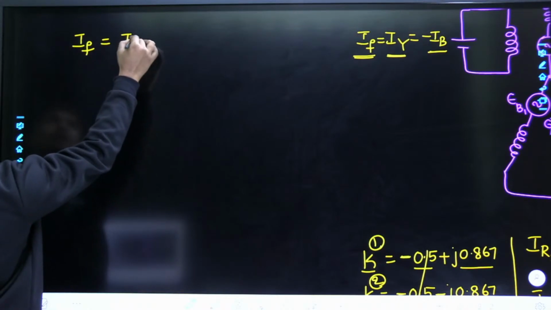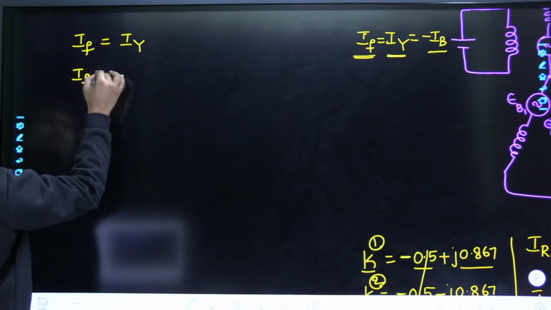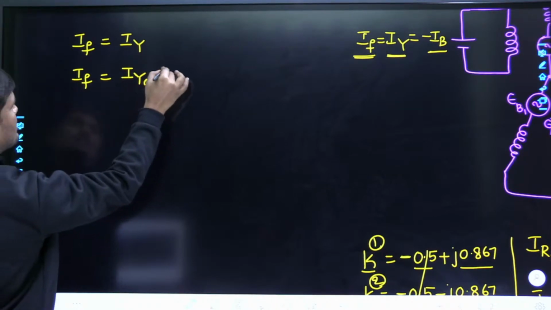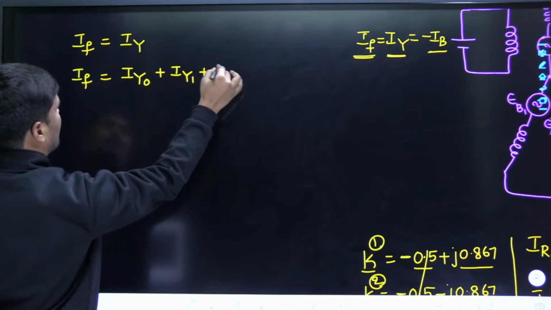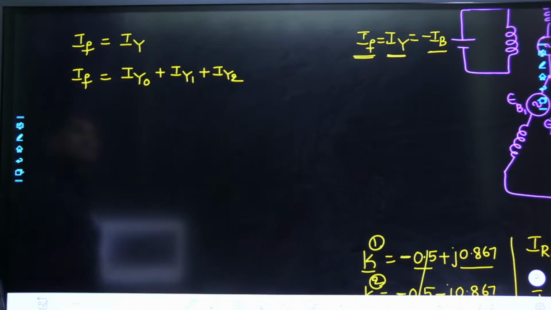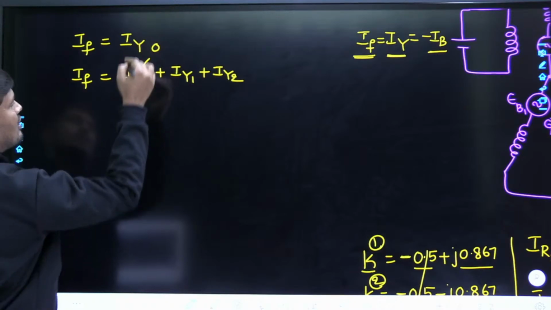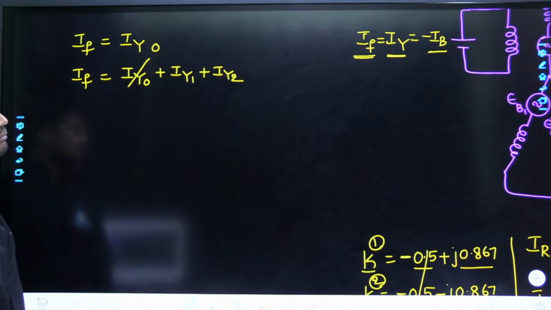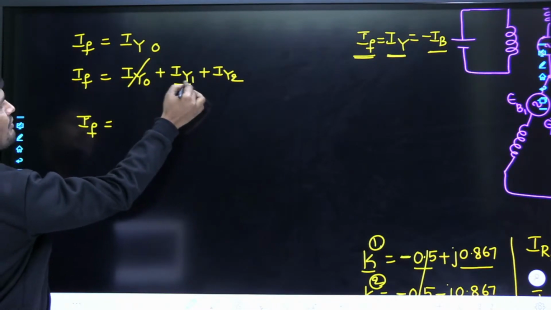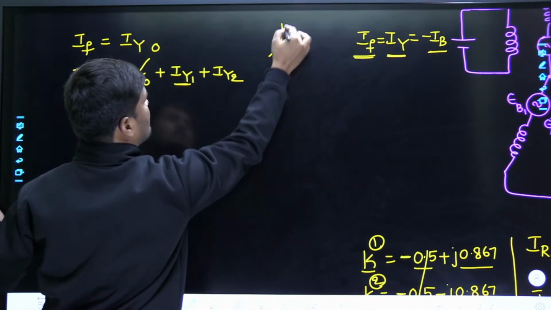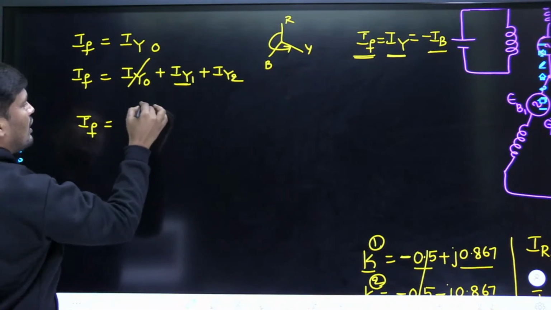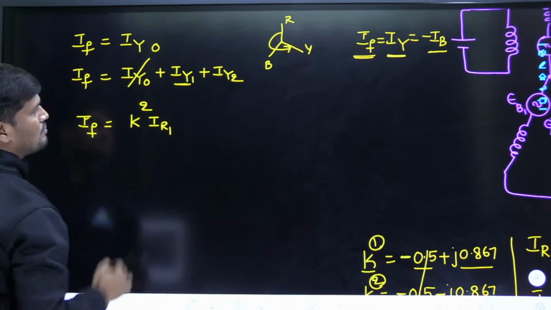Now tell me, currents in all the phases are unequal, therefore replace that Y phase current by symmetrical components, that is IY0 plus IY1 plus IY2. But zero sequence component is going to be 0 in case of LL fault, because LL fault is unbalanced without ground, therefore there is no zero sequence. Now tell me how to write in terms of R phase. In case of positive sequence component, what is the phase sequence? RYB. That means R to Y, what is the angle? a square, therefore it is written as a square IR1.